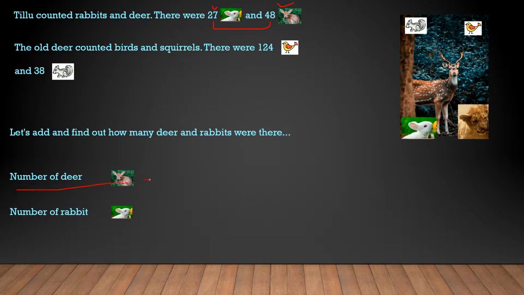So the number of deer, we'll write 48. The number of rabbits, we'll write 27. And if you observe carefully, we have written 8 and 7 in the same column, under the ones place. So this 8 is at the ones place, this 7 is at the ones place. These 2 numbers will be written in one column, under the ones place. Similarly, this 2 and 4, these 2 numbers are tens place digits, right? So these 2 numbers will go under the tens place, and then we can add these 2 numbers together.